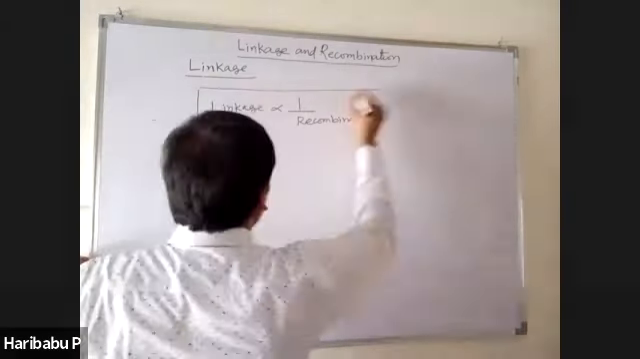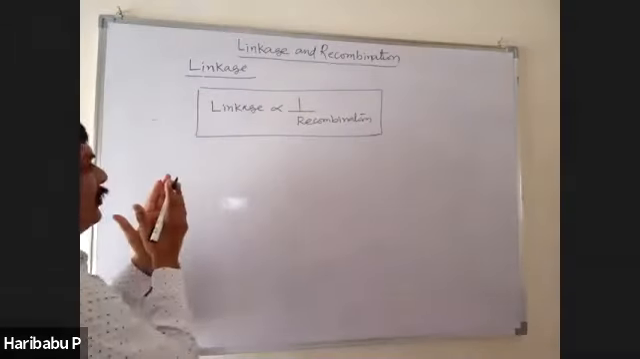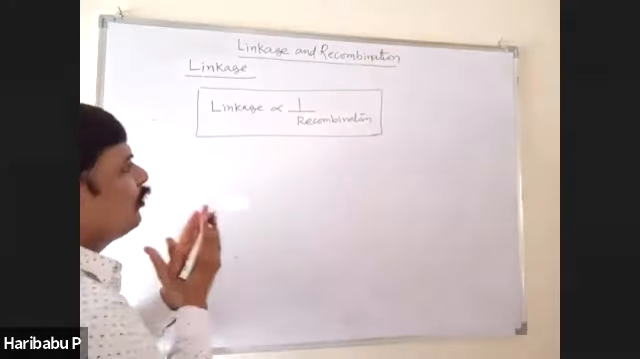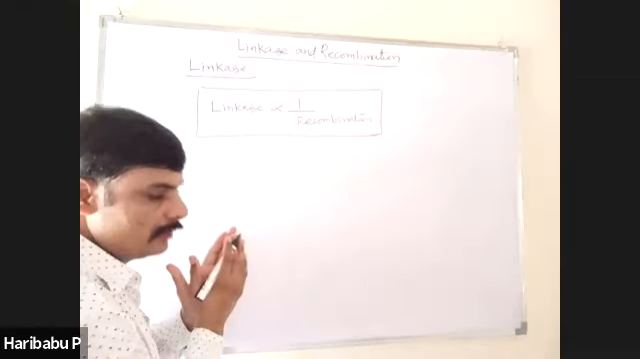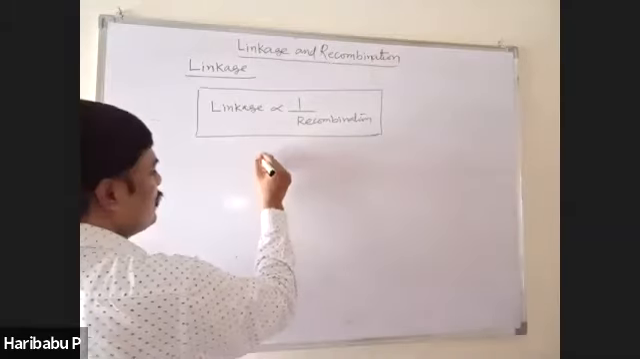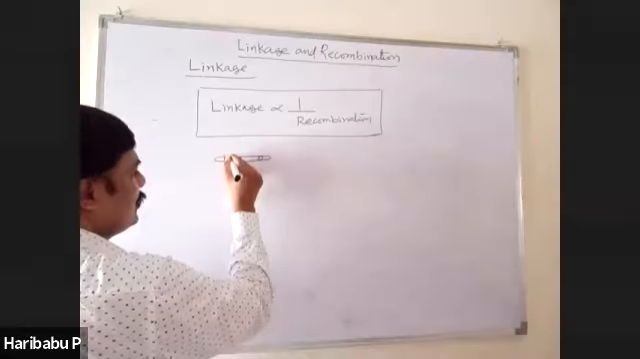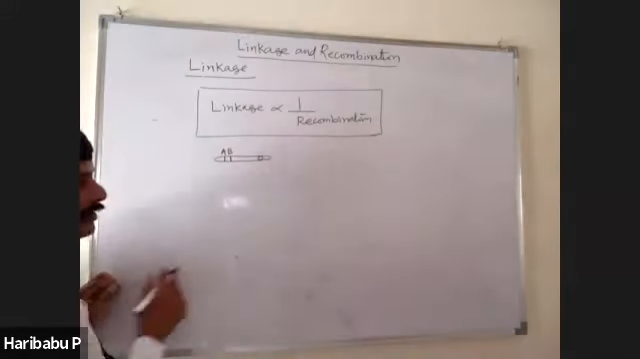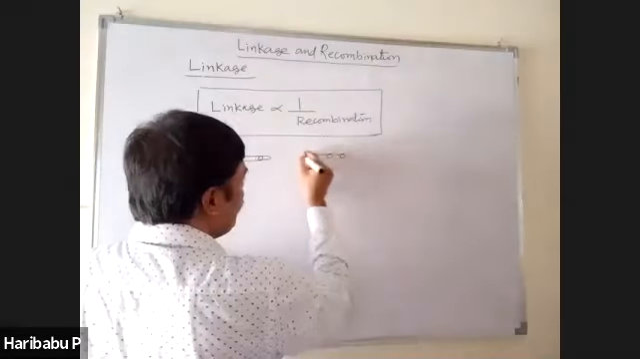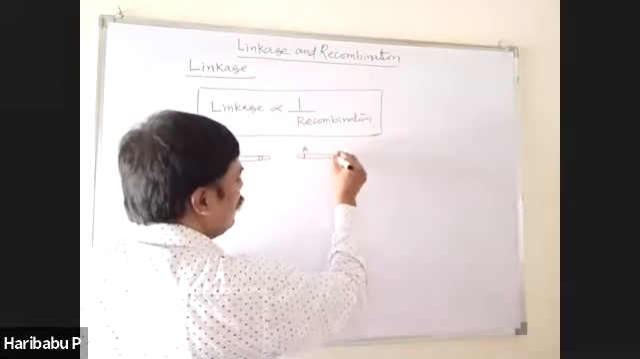Linkage and recombinations are inversely proportional. That means that if linkage is more, recombination is less, or vice versa. For example, see, this is one chromosome. Here, capital A, capital B genes are present. Similarly, here, two genes, for example, capital A, small b here.